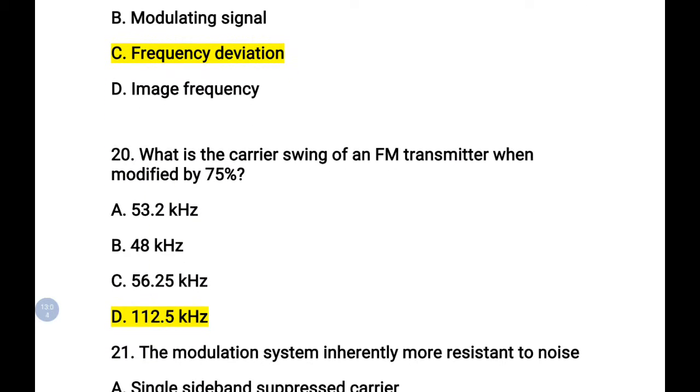And what is the carrier swing of an FM transmitter when modulated by 75% of modulation? I think this question is incomplete. We shall leave this question.